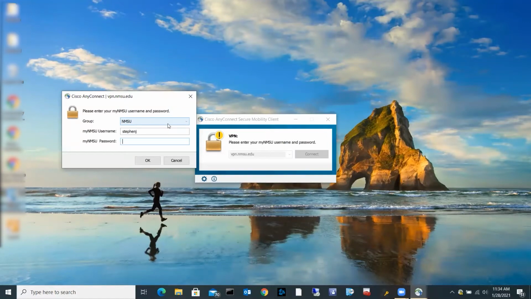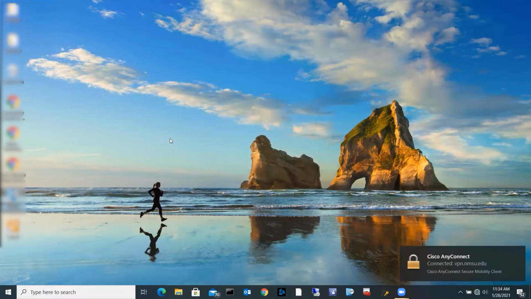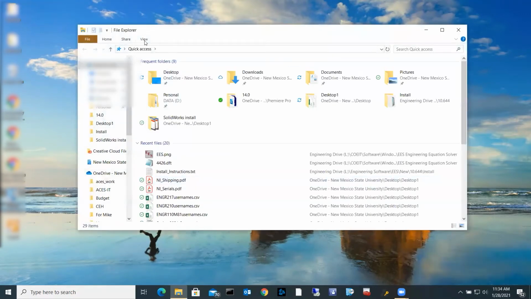It will not work with the licensing. You need to change this to NMSU's zlib database. So when you're connecting specifically for EES, you need to connect to this. When you're done with EES, we would appreciate it if you're still using the VPN for something else, that you change it back to standard NMSU. But for this, we're going to leave it on the NMSU zlib. So you'll put in your my NMSU password here. Okay, that will connect.